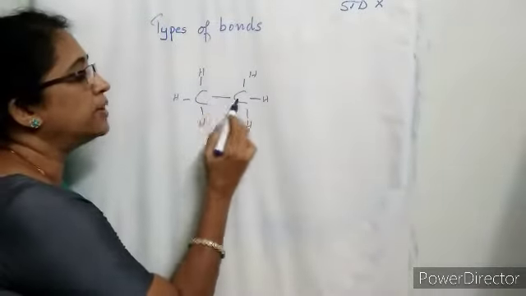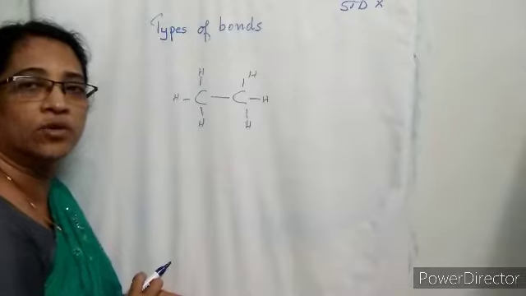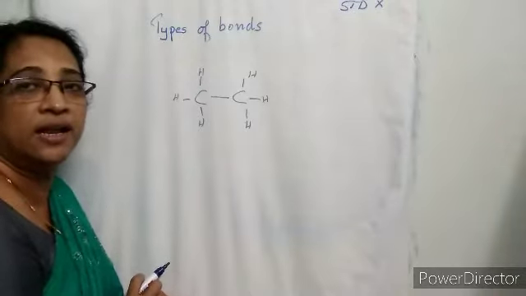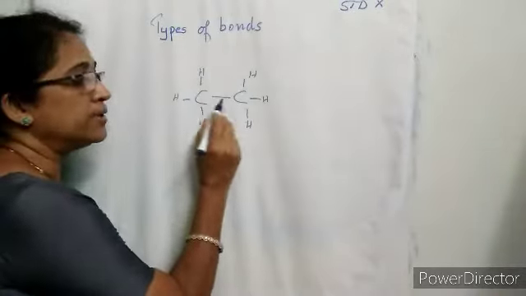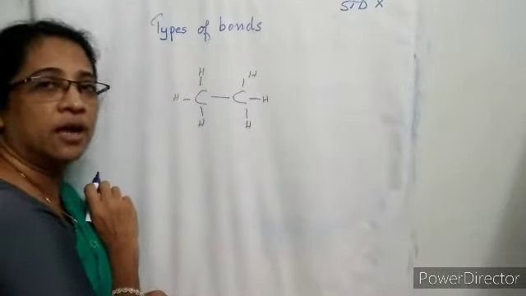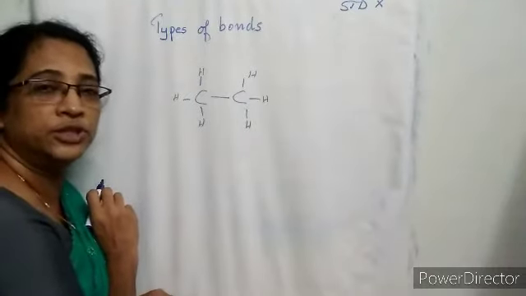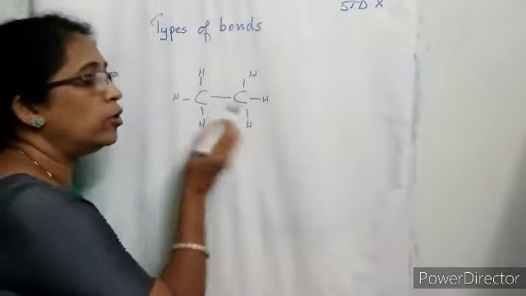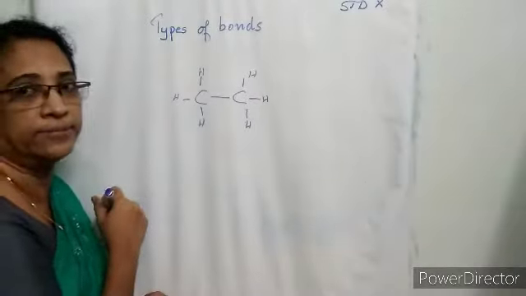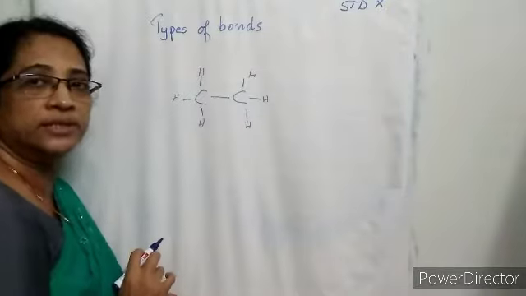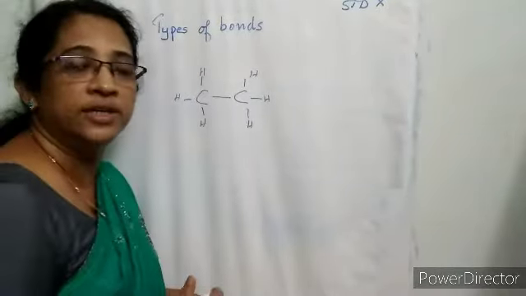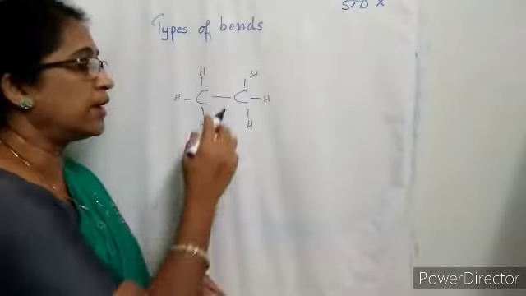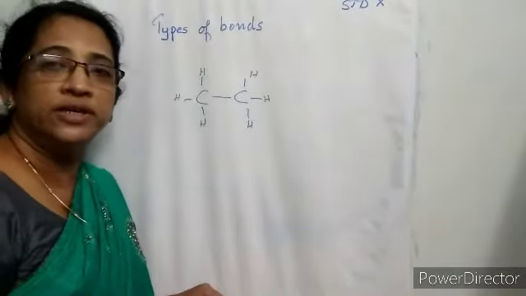Okay, so carbon-carbon single bonded compounds are called alkanes. Carbon-carbon single bonded compounds are called alkanes, which are formed by mutual sharing of electrons. A covalent bond is formed between 2 carbon atoms, and a single bond is established, and such compounds are called alkanes. So carbon-carbon single bonded compounds are called alkanes.